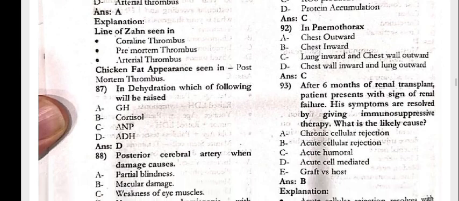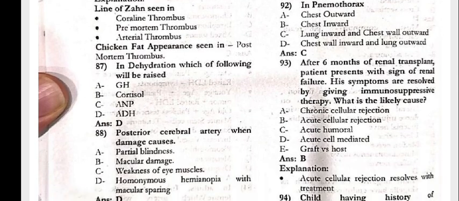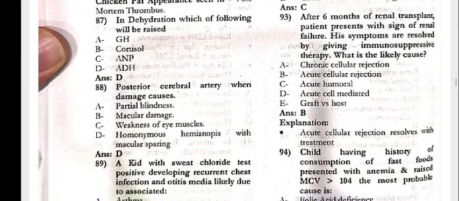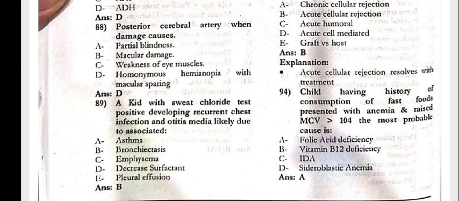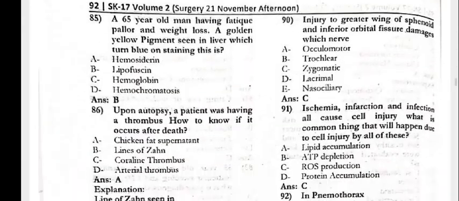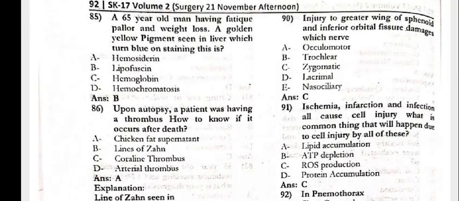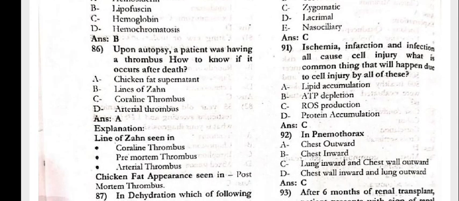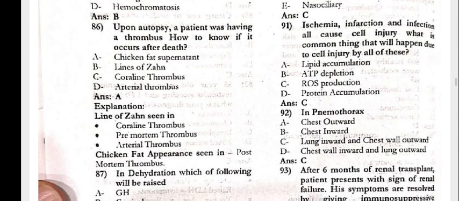Next, 87, the dehydration. Which of the following will be raised, ADH. The posterior cerebral artery, when damaged, causes homonymous hemianopia with the macular sparing. The kid with the sweat chloride test positive developing recurrent chest infection, otitis media, likely due to associated bronchiectasis. Next, 90, the injury to the greater wing of the sphenoid, inferior orbital fissure damages which nerve? That is the zygomatic. The ischemia, infarction, infection all cause cell injury. What is the common thing that will happen due to cell injury by all of these?